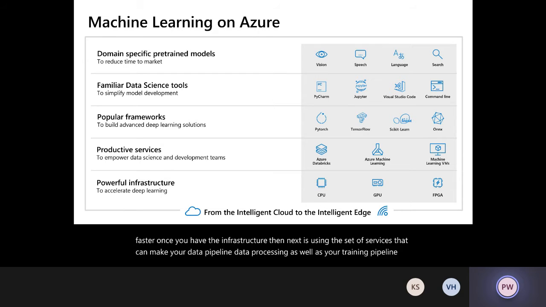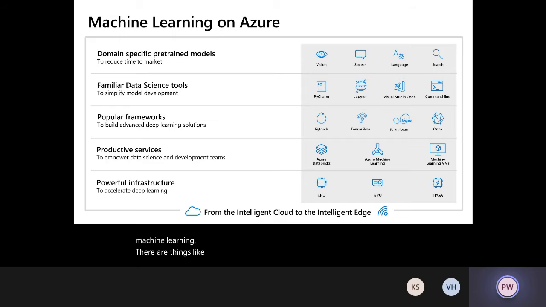So that's the area where we have services like Azure Databricks, Azure Machine Learning, and then there are things like machine learning managed VMs. So Databricks can help you run your Spark pipelines on Azure. You can run it using either automated jobs or run that as interactive notebooks. So those are some of the first party PaaS services available on Azure. You also have support for different open source frameworks, be it PyTorch, TensorFlow, or ONNX, or even scikit-learn.